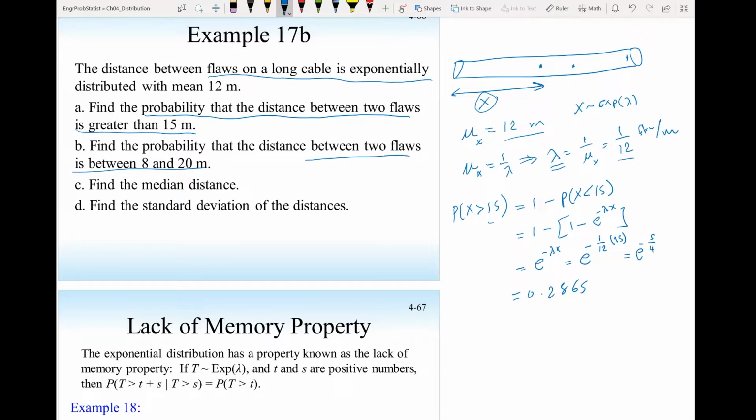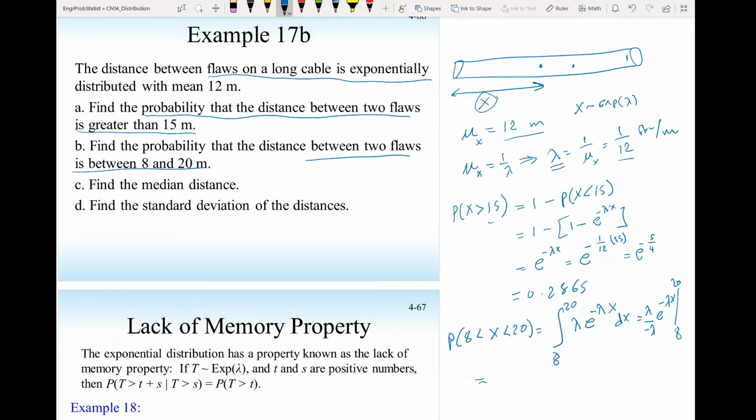Find the probability that the distance between two flaws is between 8 and 20. So the probability x is larger than 8 and less than 20 will be the integral from 8 to 20 of the density function, which is λe^(-λx) dx. If you carry out this integral, it will be λ divided by -λ, e^(-λx) evaluated from 8 to 20.